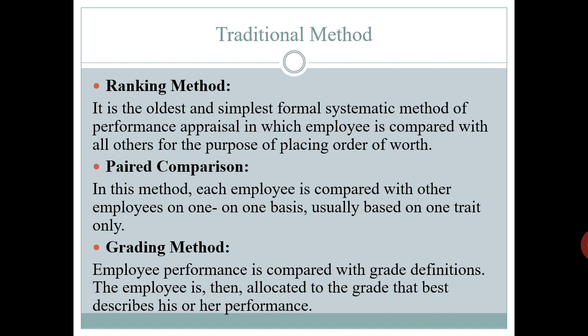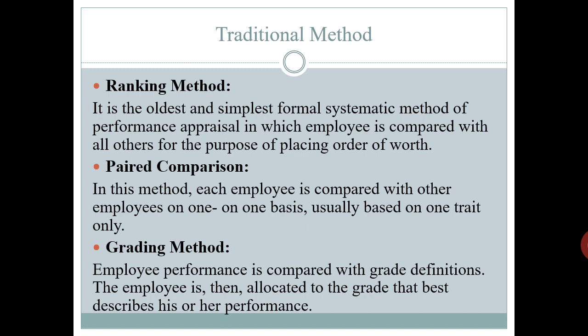So when we consider the ranking method, all the employees in your organization are ranked from highest to lowest, but there are certain lacunae. As you compare one individual with another, their behavior pattern may vary, their traits may be different. How can you compare this? So for covering some of the limitations or disadvantages of this method, the second method adopted is paired comparison.